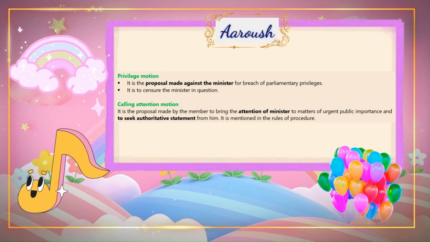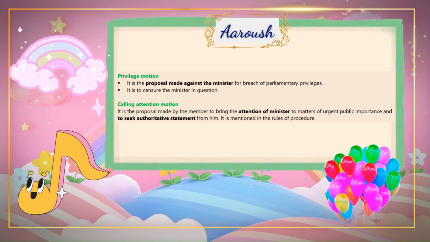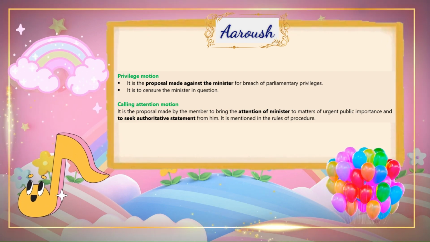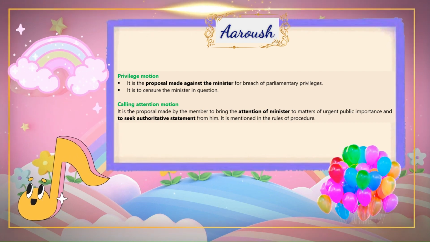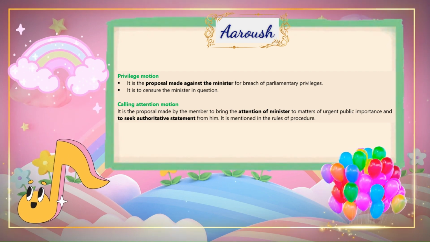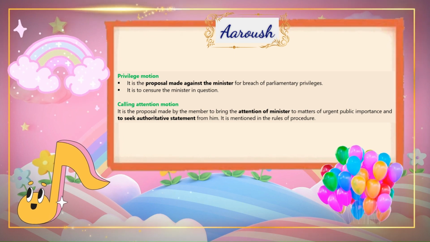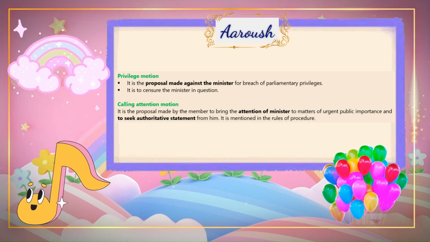Privilege motion. It is the proposal made against the minister for breach of parliamentary privileges. It is to censure the minister in question. Calling attention motion. It is the proposal made by the member to bring the attention of minister to matters of urgent public importance and to seek authoritative statement from him. It is mentioned in the rules of procedure.